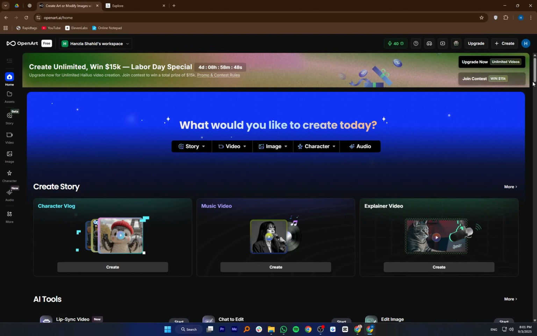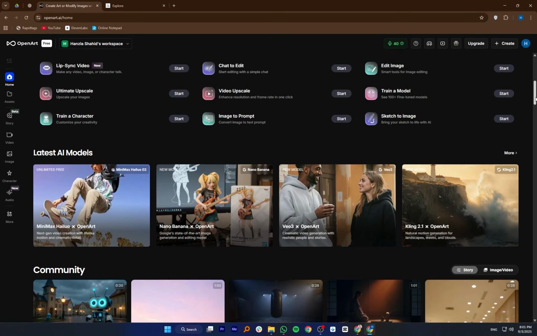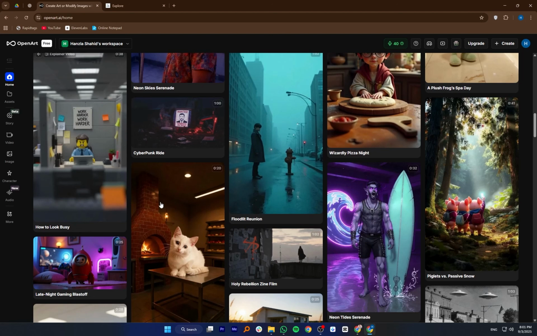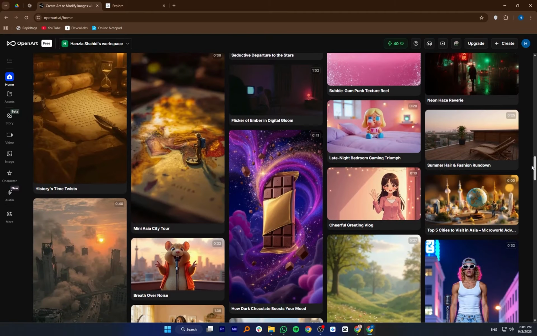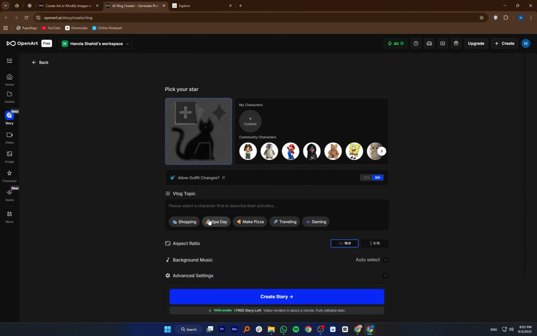OpenArt AI is a creative platform that allows users to generate images in many different styles such as photorealistic, anime, and fantasy. It offers built-in editing tools like inpainting, outpainting, background removal, and upscaling, which gives users more control over their images. One of its strengths is how easy it is to use, since it works well even with simple prompts and automatically refines them for better results.